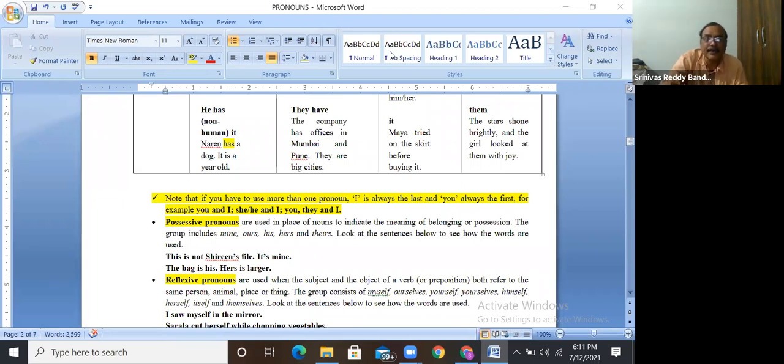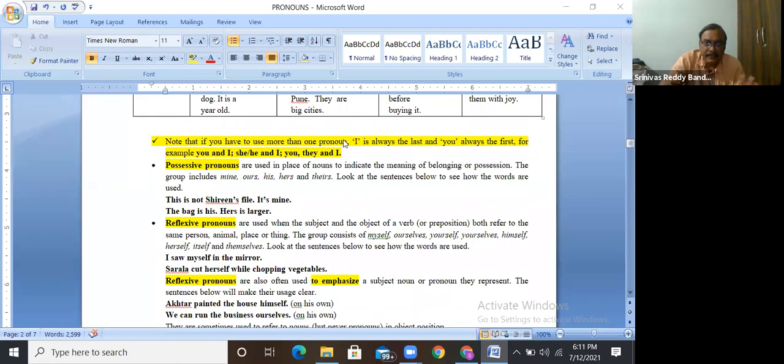Guys, this is very, very important. Note down if you have a pen with you. In the case of positive statements, first you, second he or she or they, and last I or we. In the case of negative statements, first should be I, then second person you, and last the third person, he or she or they. Remember, guys, this will generally be asked in competitive exams.